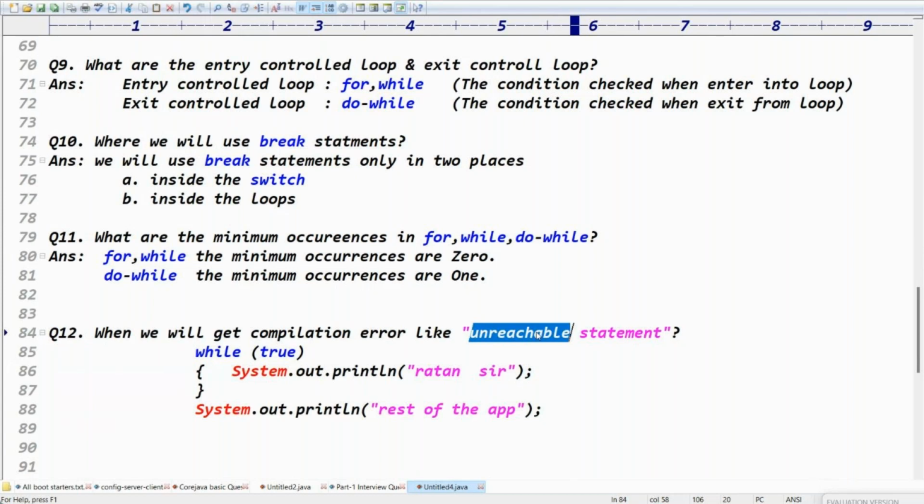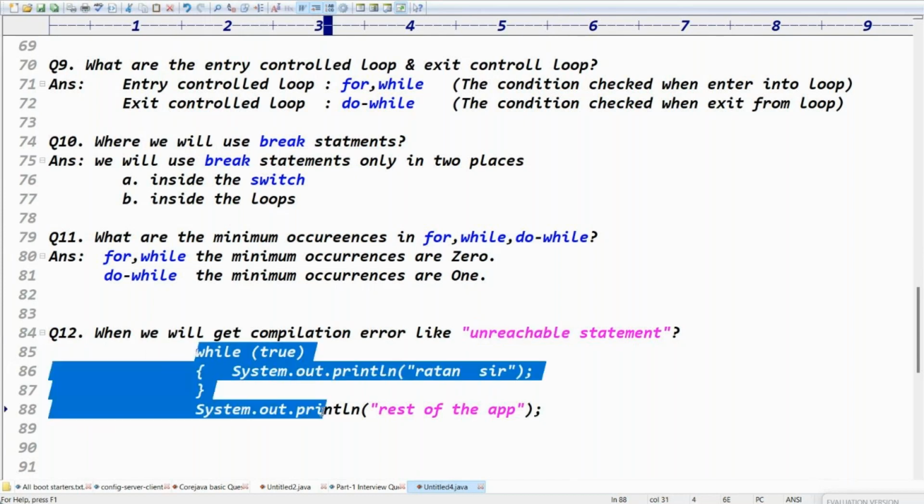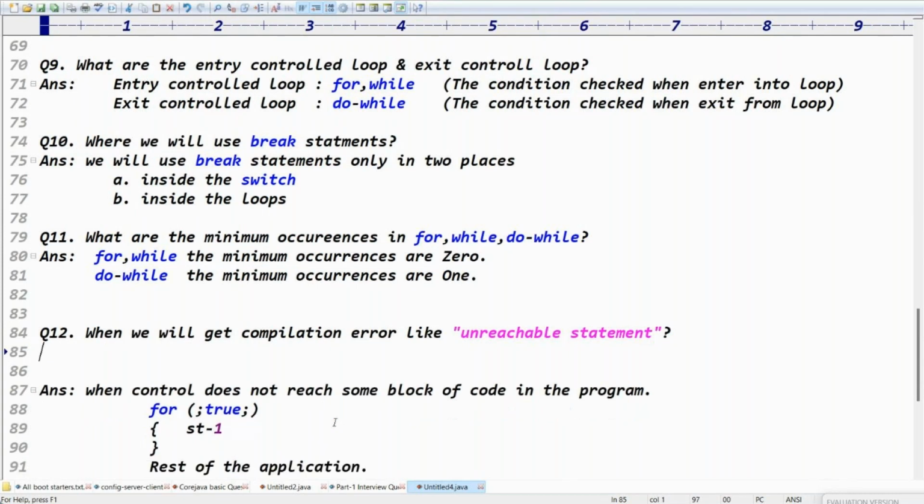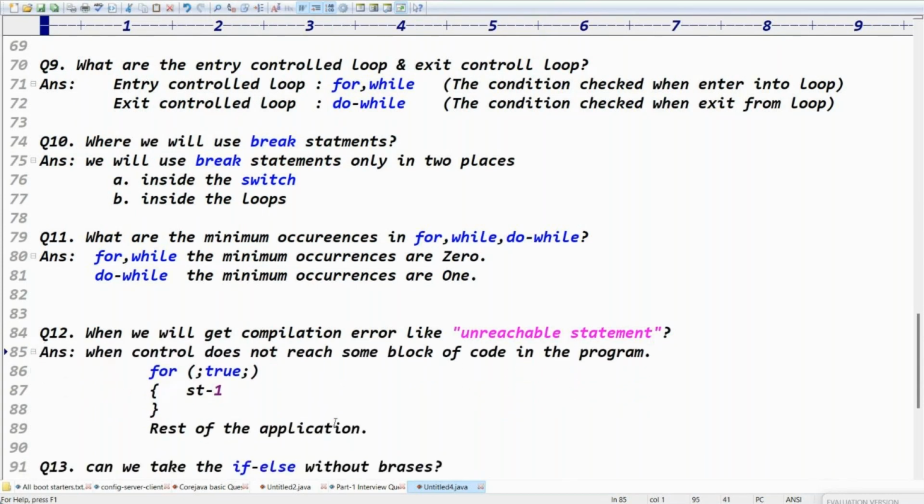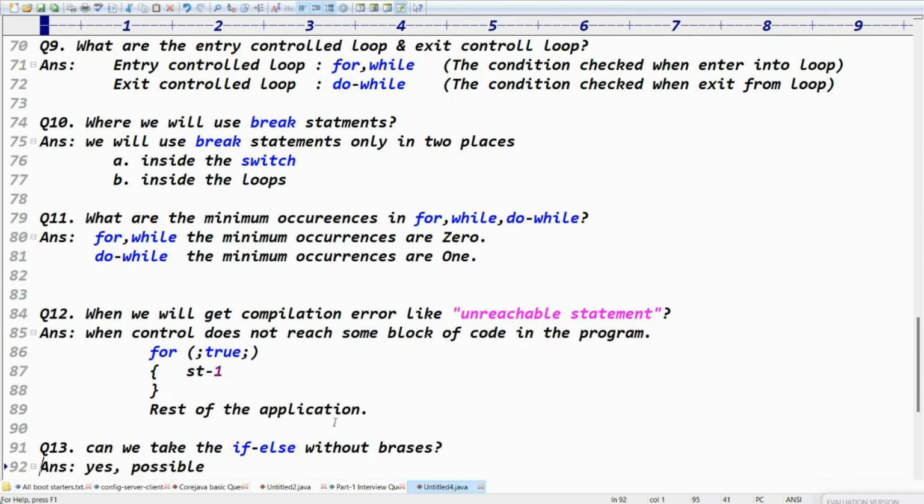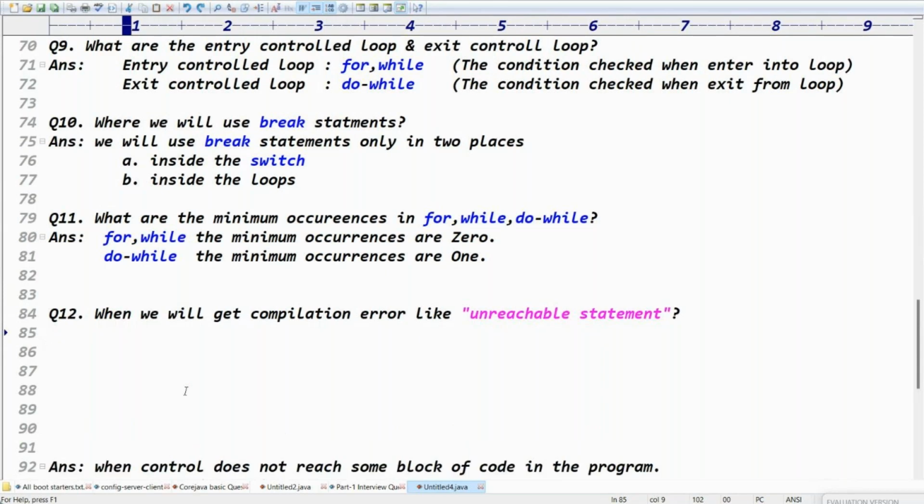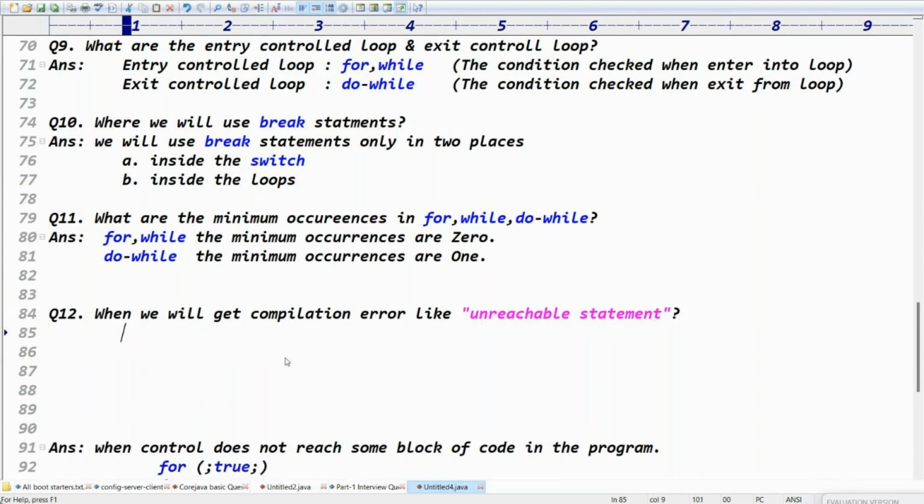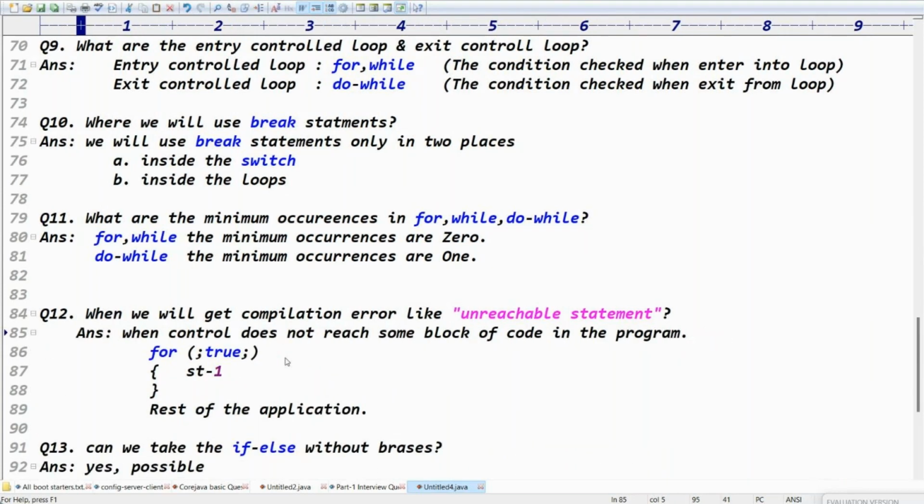We have to check the line number. That analysis is very, very important, right? Yes, that is an unreachable statement, guys. When control does not reach some block of code in the program, that is called an unreachable statement. You understood the while loop, right? If the control is unable to reach some block of code in the program, that is called unreachable, right?